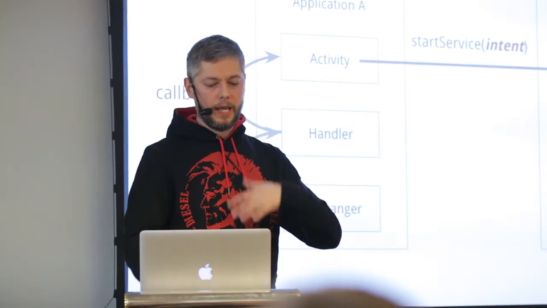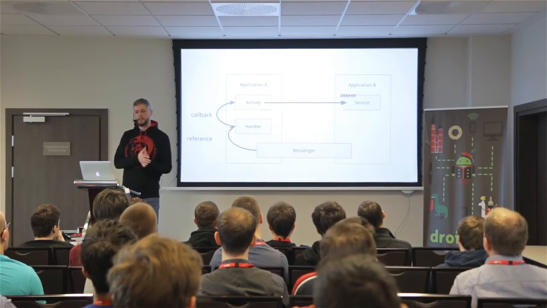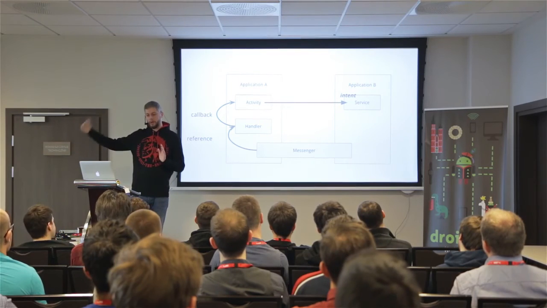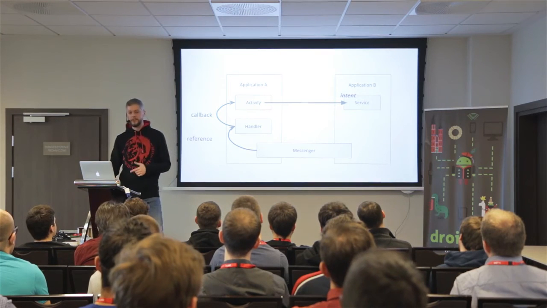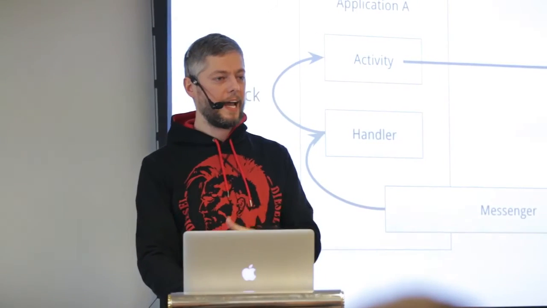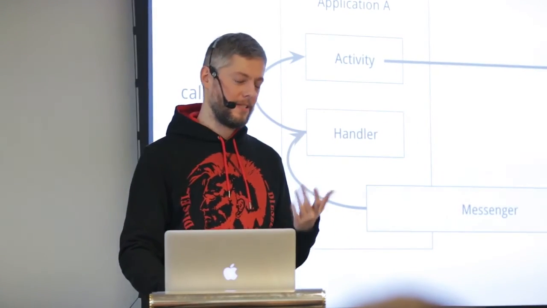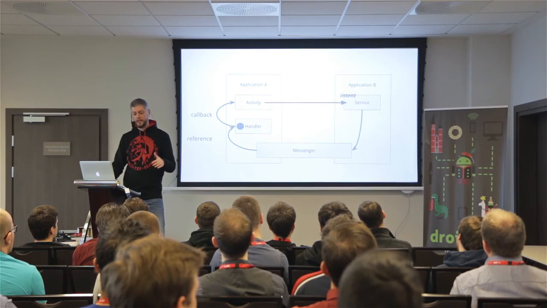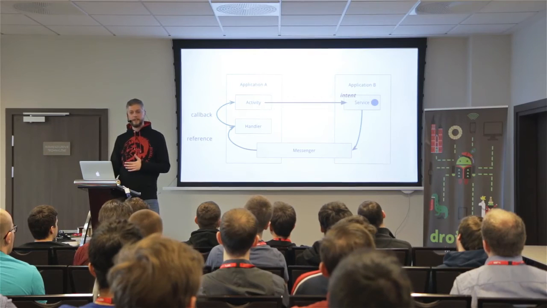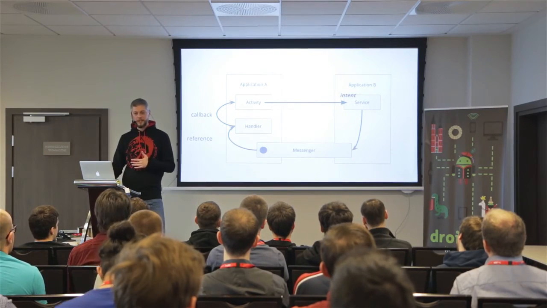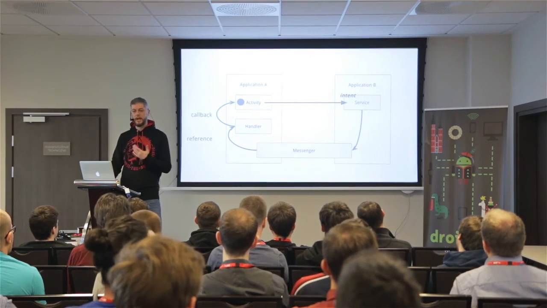But also, as maybe seen, I can attach a messenger. So basically what happens here is the messenger is passed to the other side, to the other process, to the other application, and now the messenger is here and there. And we can use the messenger to pass data. So the service can have access to the messenger, and then suddenly there's a blue dot, which is basically a message. And the message can go through the messenger and handler back to the activity. For instance, the service can say, I have data for you, pass it along the messenger, then the handler, and the handler, if it gets data from the internet, can show that in the activity.